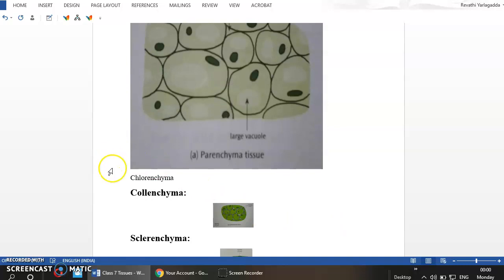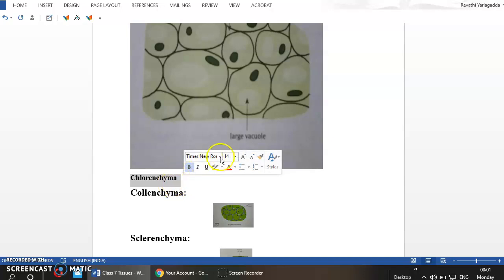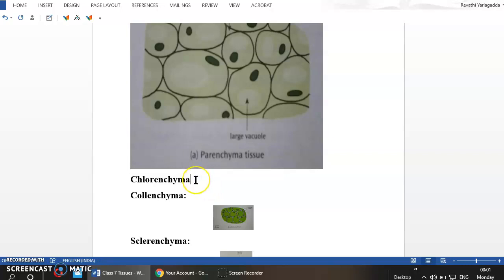This chlorenchyma is the tissue which is generally present in the leaf where chlorophyll is present. So chlorenchyma is a type of parenchyma that contains chloroplast. Chlorophyll is present in the chloroplast. Since chlorophyll is present, it carries out photosynthesis, and it is mostly present in the leaves and rarely present in the stems. All the green stems can even carry out photosynthesis because they do contain chlorophyll. So there also you can see this chlorenchyma.